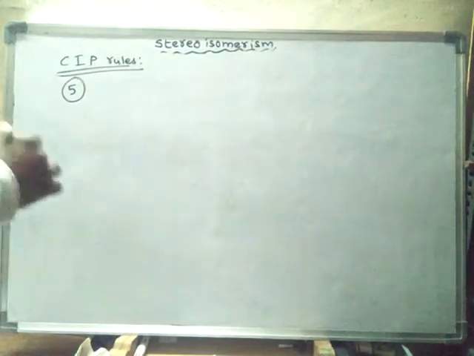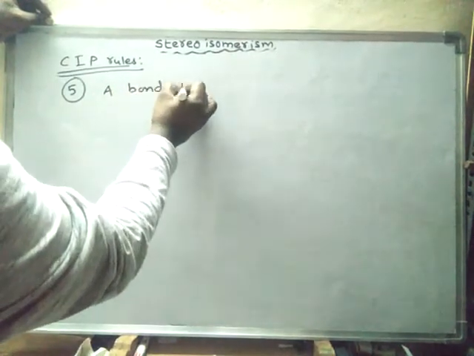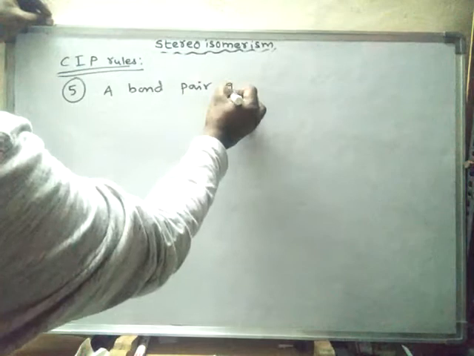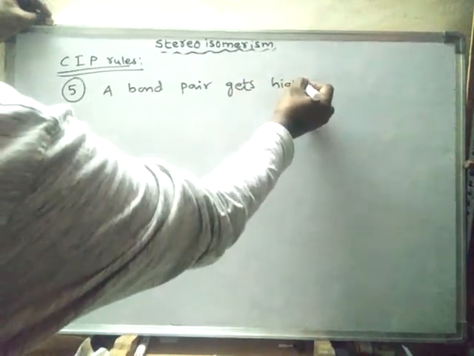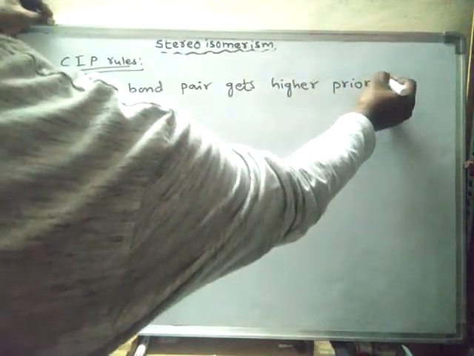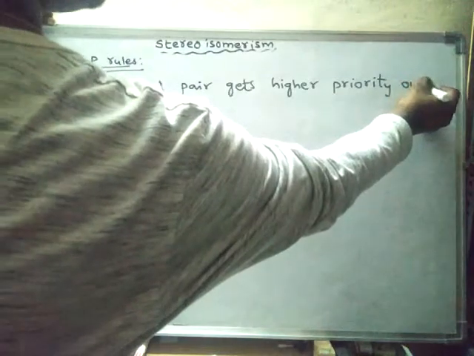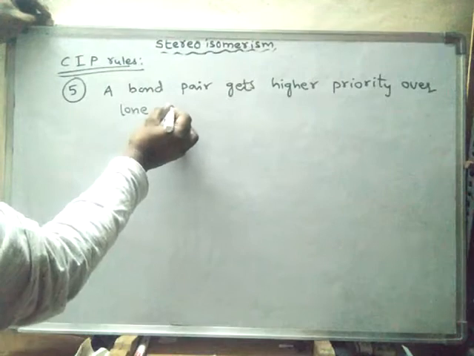Rule 5 says a bond pair gets higher priority over a lone pair.